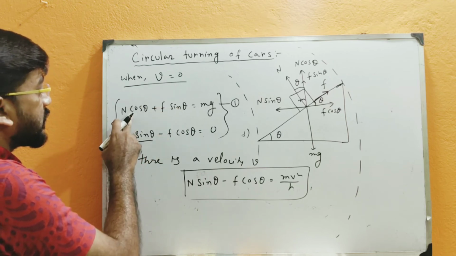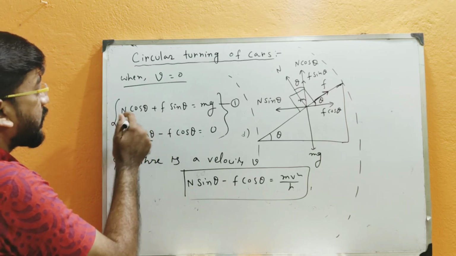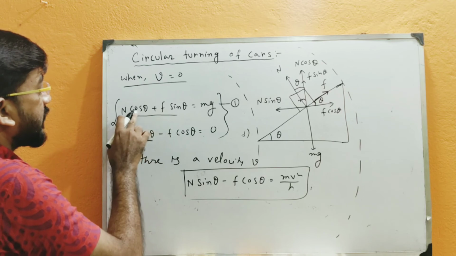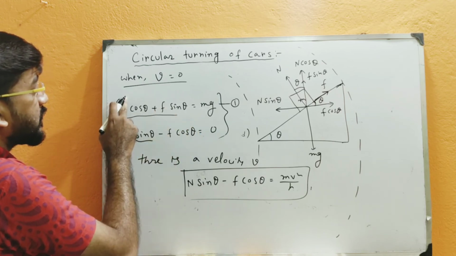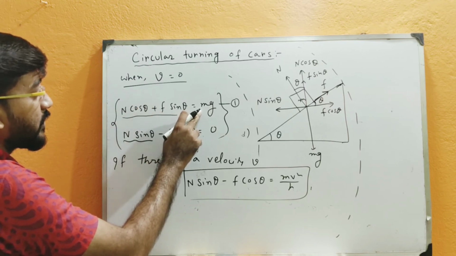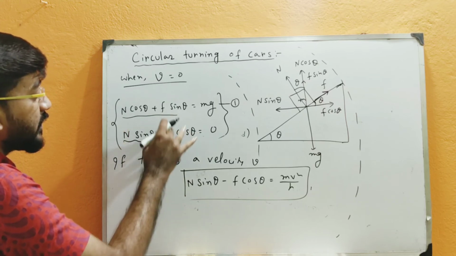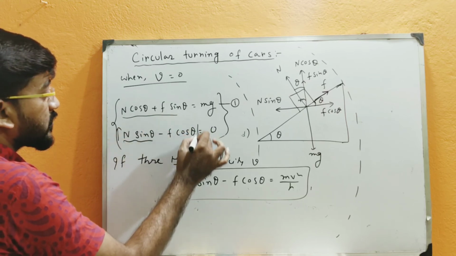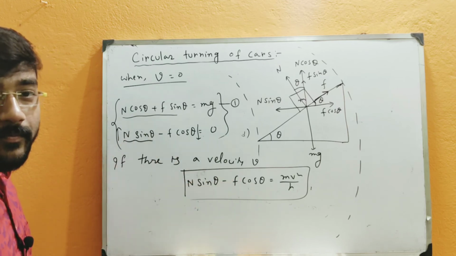But here only one case is possible according to this relation, because N cos theta plus F sin theta has to be constant. So if N increases, then obviously F will decrease, and then this equation will be valid. So obviously this will happen only if N sin theta increases and F cos theta decreases. Only this condition, this relation will hold.